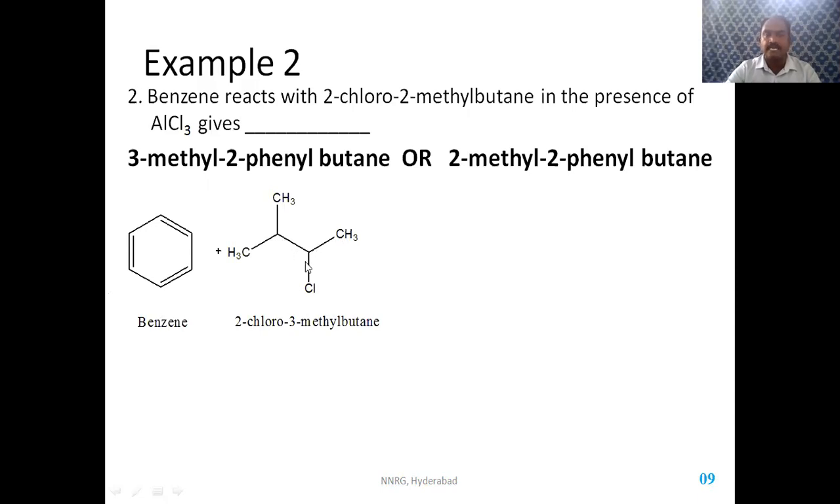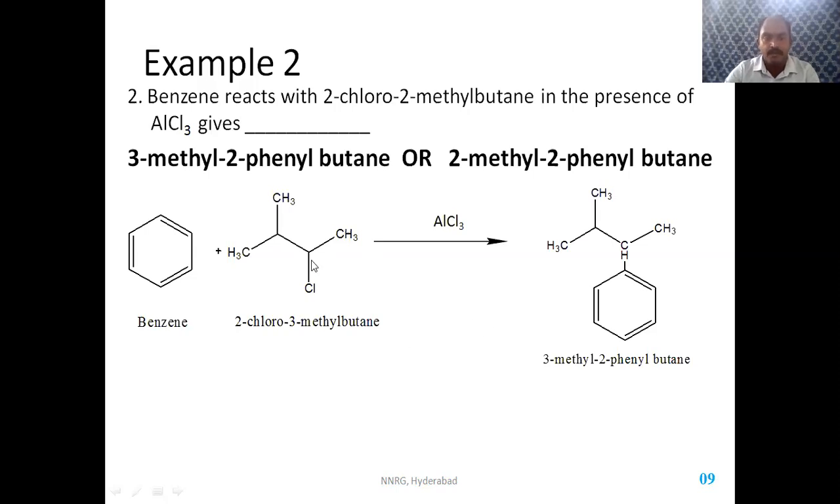But we know that secondary carbonium ion is less stable than tertiary carbonium ion. The shifting of the positive charge takes place. So when chlorine is lost here, the secondary carbonium ion, when it is attacked by benzene, gives rise to 3-methyl-2-phenyl butane. So the phenyl group is attached to this positive charge, forming 3-methyl-2-phenyl butane. But this is not the major product. What is the major product?